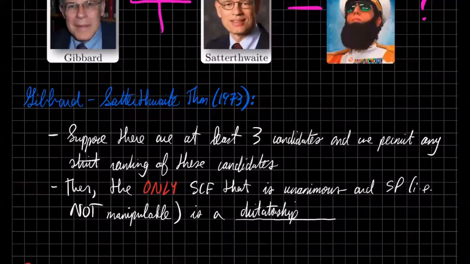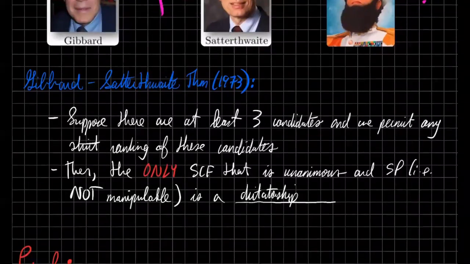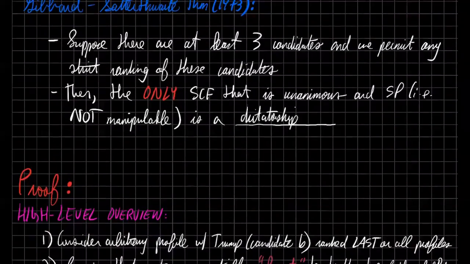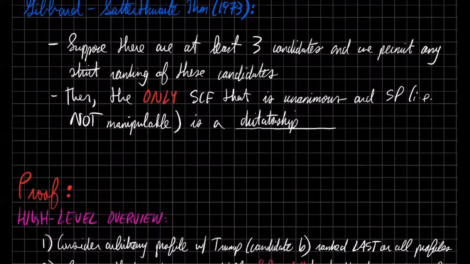So what we're going to do is try to prove this theorem. And in order to do so, there's going to be a lot of moving pieces. So we'll try to present a high-level overview of what the proof should look like before delving pretty deeply into the intricacies. First, let's consider an arbitrary profile with Donald Trump. We'll call him candidate B in the future, but just recall it's Trump.